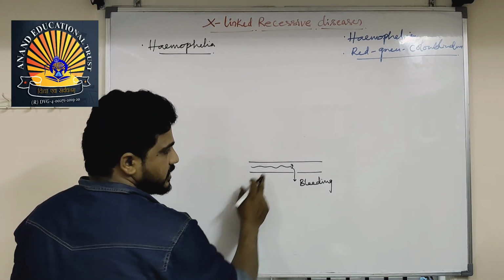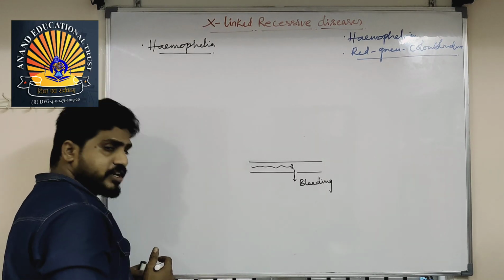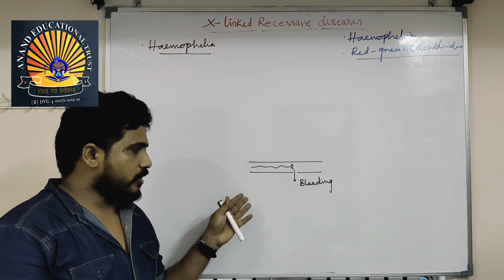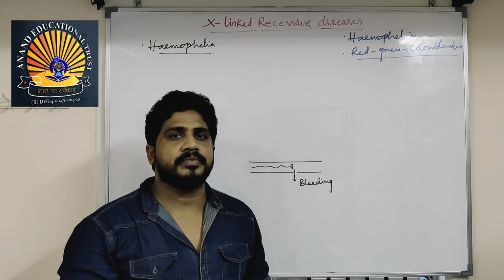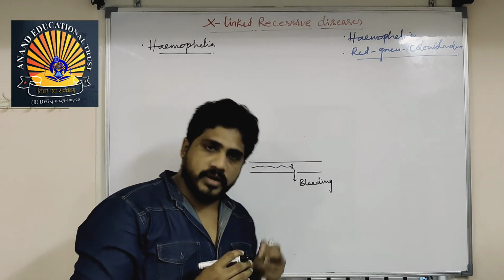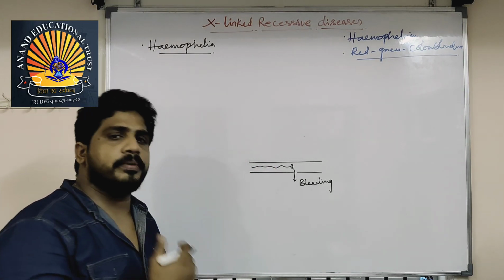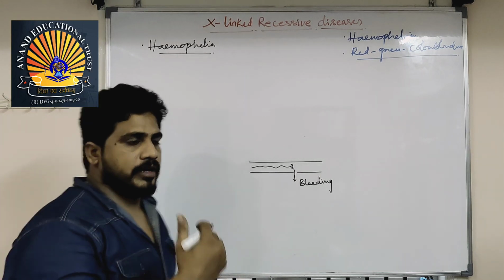At that time, immediately, three reactions will happen. In the first reaction, in the presence of calcium ions, the clotting protein thromboplastin comes and gives the thrombokinase enzyme. In the presence of thrombokinase, prothrombin is activated into thrombin. Later, thrombin activates fibrinogen into fibrin.